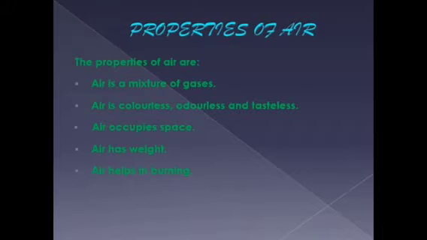Yes, the properties of air are: air is a mixture of gases, air is colorless, odorless and tasteless, air occupies space, air has weight, air helps in burning. In today's session, we will do some experiments to prove that air occupies space and air has weight.